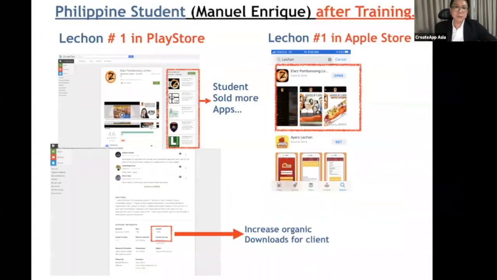And this is one of the Philippine students. He learned this after 3 days. He started selling apps, right? And he did it in the Philippine language, and still got the same effect. He got the app ranking #1 in Play Store and App Store, Lechon, right? You can search it. It's there.